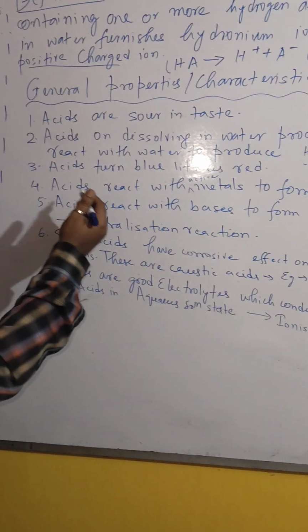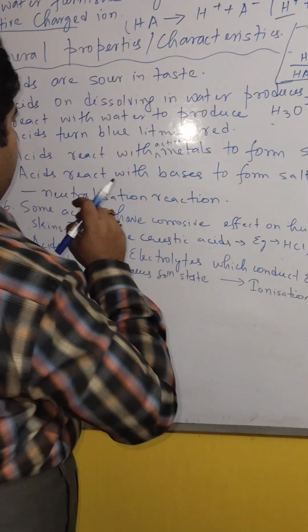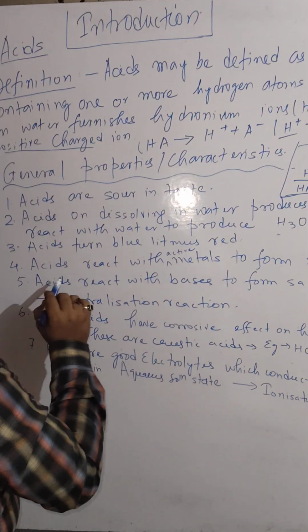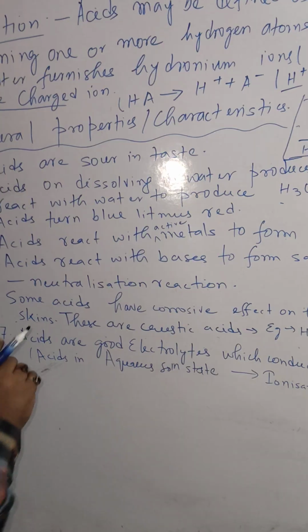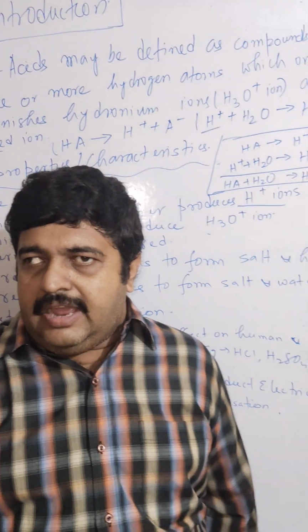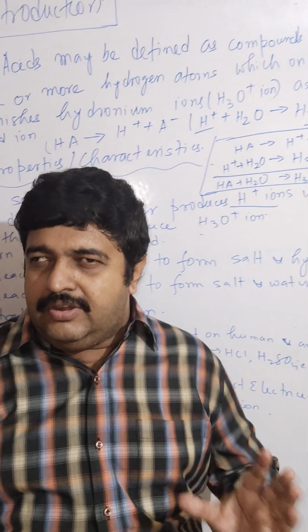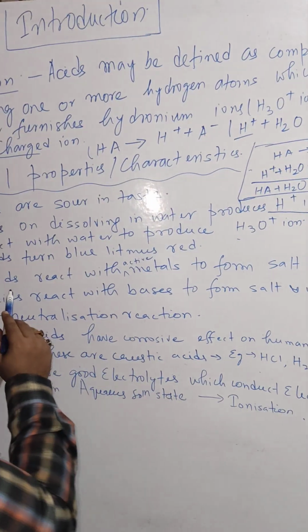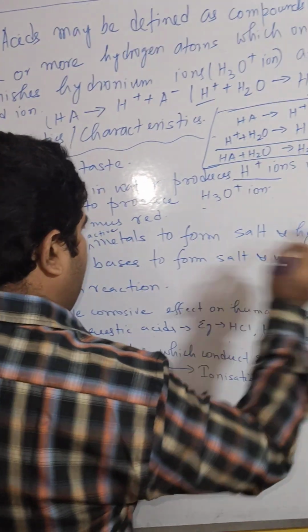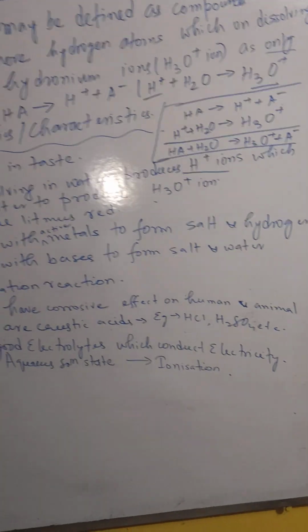Now acids turn blue litmus red. Litmus paper is an indicator, the color changes accordingly. Number 4, acid reacts with active metals. Now active metals are those metals whose activity is higher than hydrogen according to the reactivity series of metals. So acids react with active metals to form salt and hydrogen. I mean salt of an acid.